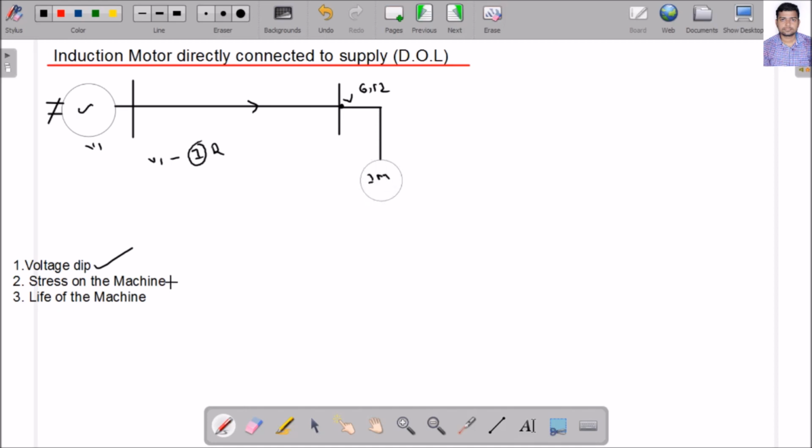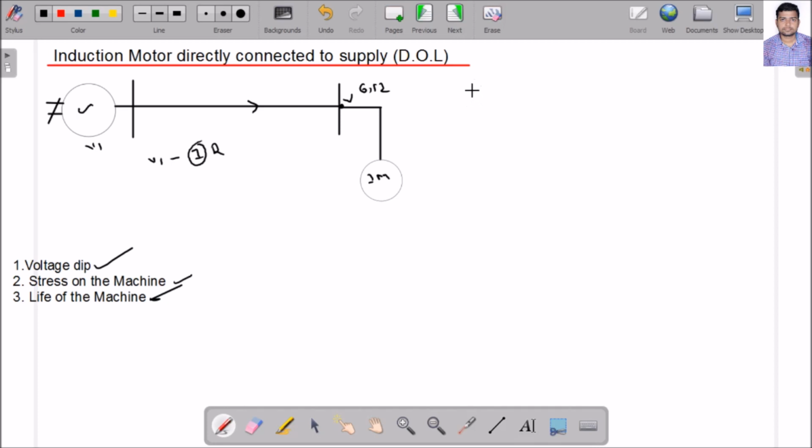This heavy amount of current is also flowing through the induction machine, so definitely the stress on the machine increases, because this current has to flow through the different windings. So I can also say the life of the machine decreases.